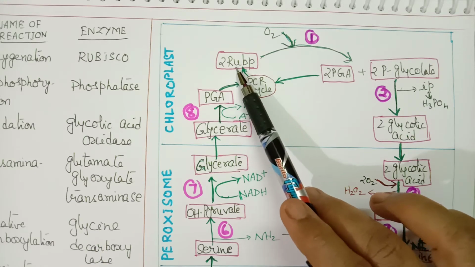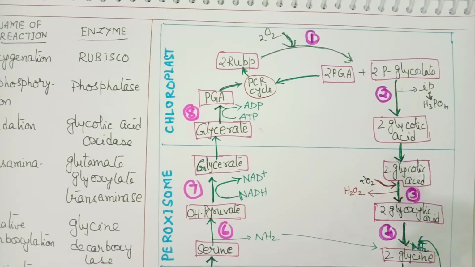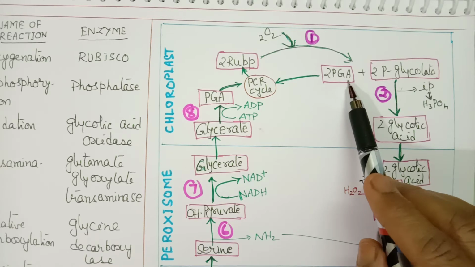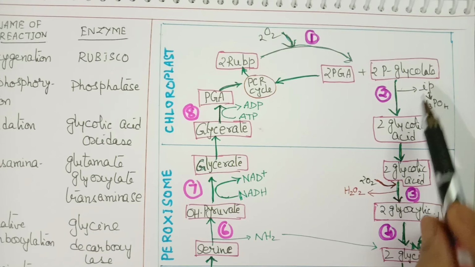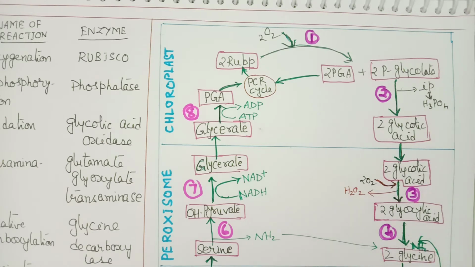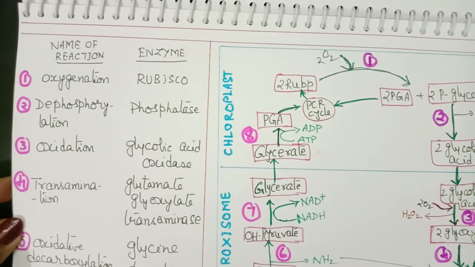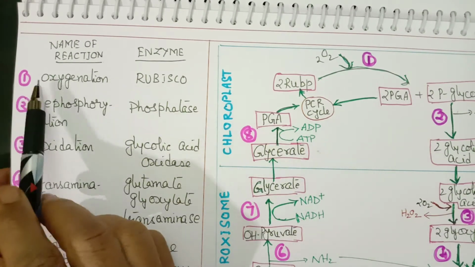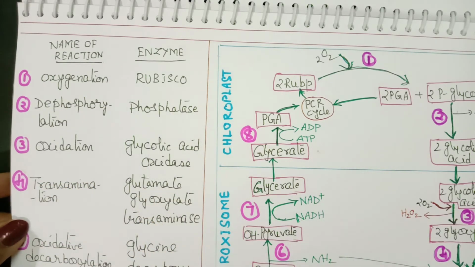This is called the oxygenation reaction, and the enzyme is Rubisco. So Rubisco can bind to oxygen also, and phosphoglycolic acid is formed.